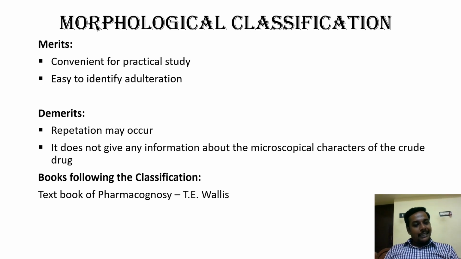Now, what are the demerits, the disadvantages of this classification? Repetition may occur. Duplication may occur. The drug name may get repeated. How will it get repeated? If, in a crude drug or a plant, two parts are used as crude drug, or if the whole plant is used as crude drug, then it's very complex to categorize it into a particular category.